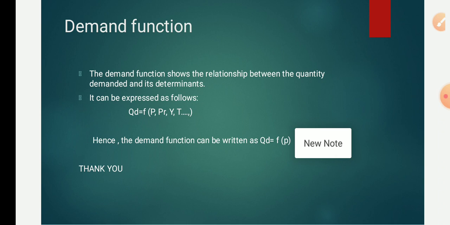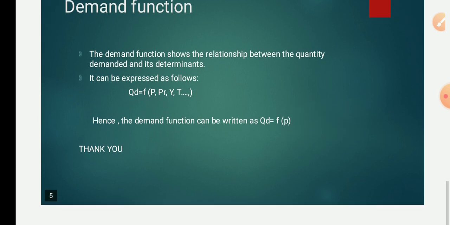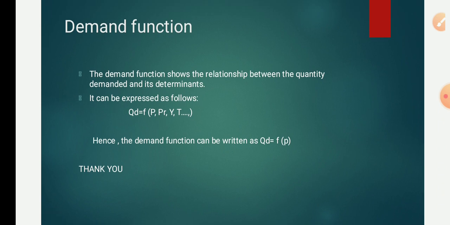Now among all these determinants, the most important determinant is the price of the commodity. Whenever we get the commodity at a cheaper price, we buy and prefer only that particular good.